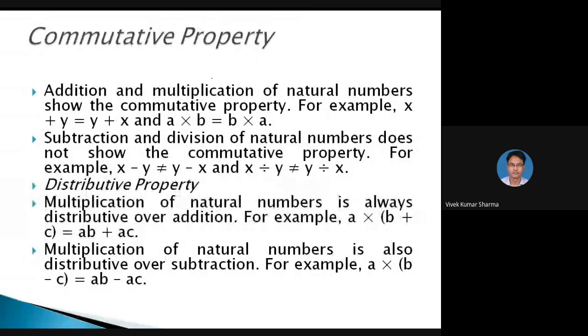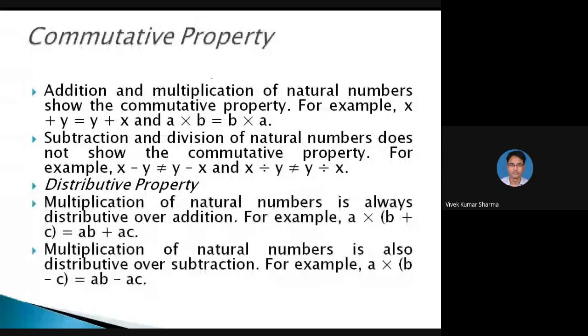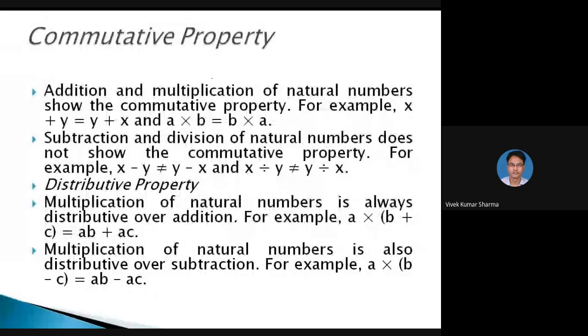Distributive property. Multiplication is always distributive over addition. For example, a into (b plus c) is equal to ab plus ac. Multiplication of natural numbers is also distributive over subtraction. So it is distributive over both addition and subtraction. Okay.